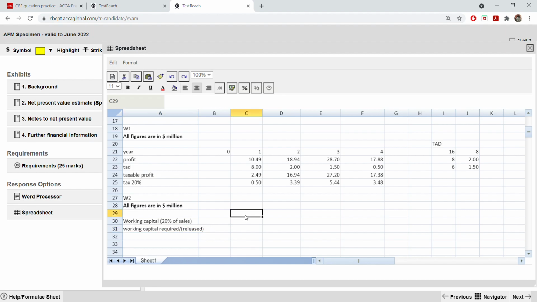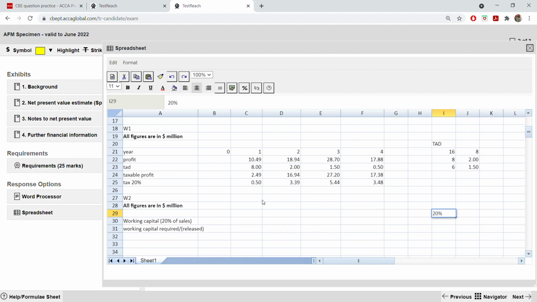So how do you start working capital? 20% of sales for the first year. So just take 20%. Or you can put this 20% somewhere outside here like this. 20%.